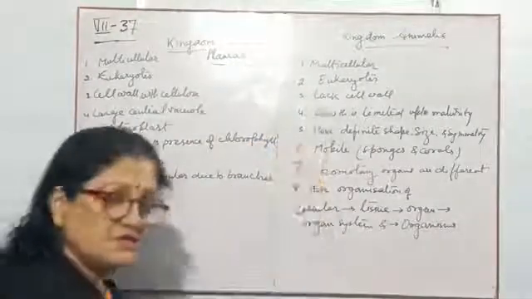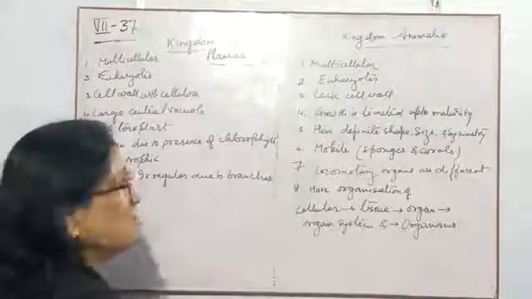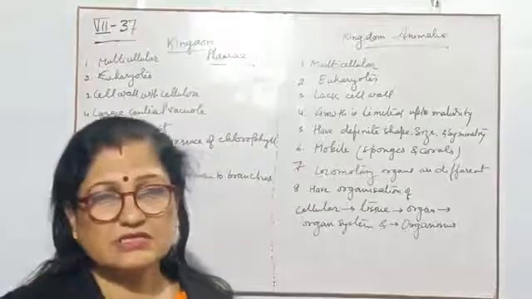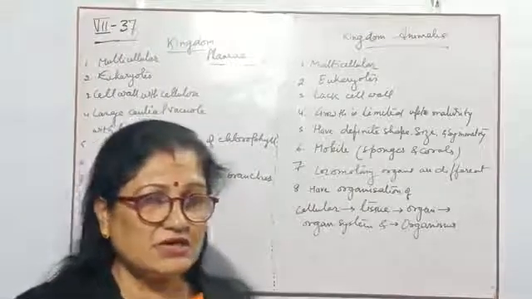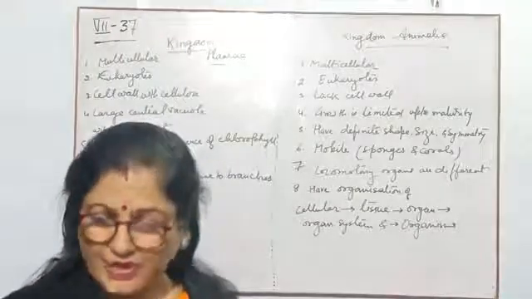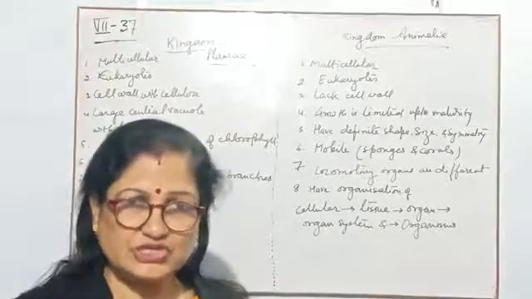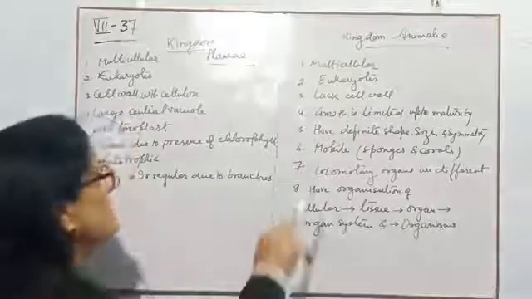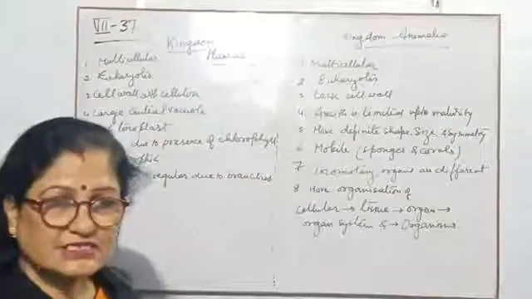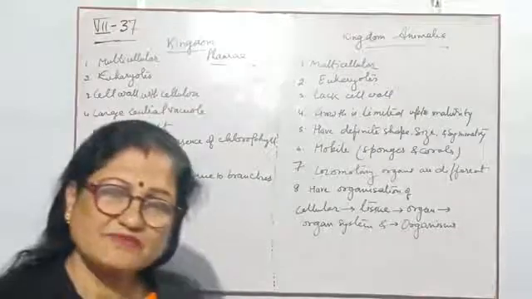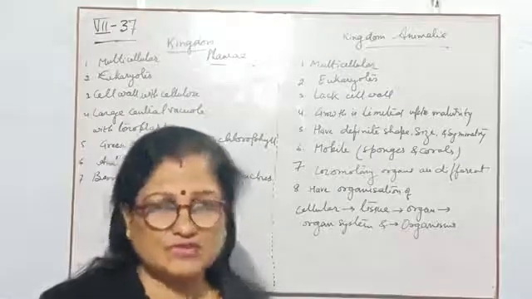First is multicellular, as I told. Second is eukaryotes. They also have a true nucleus. All the cell organelles have their own membrane and are separated from each other in the cytoplasm. Then they lack a cell wall. It means they do not have a cell wall. They only have a cell membrane, or you can say plasma membrane.